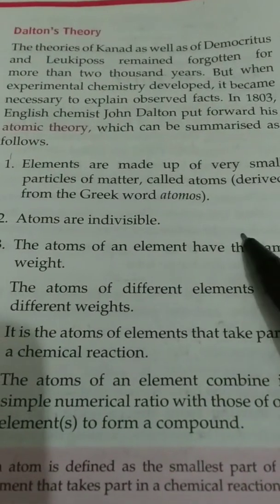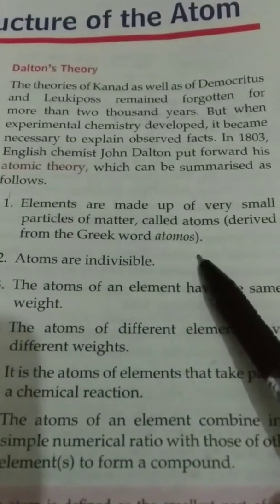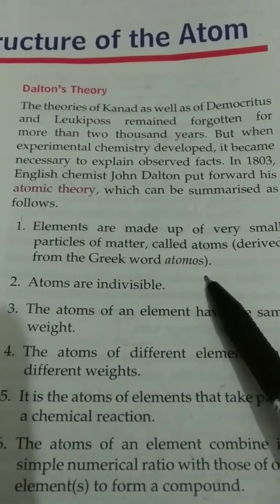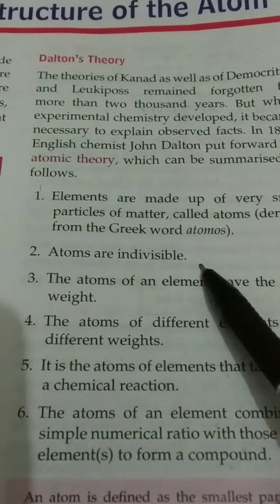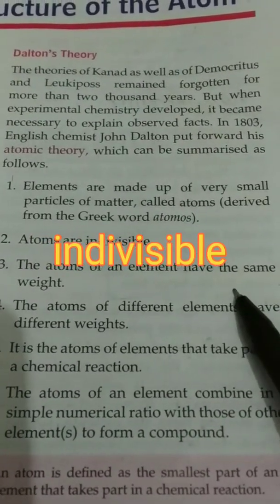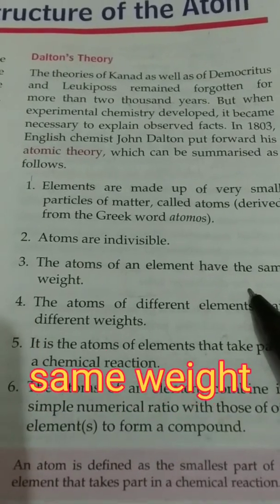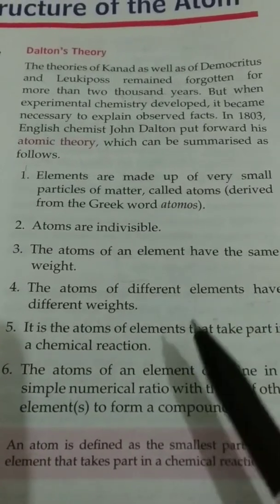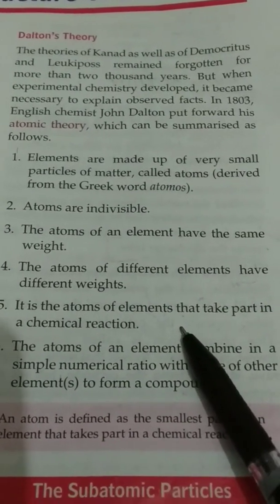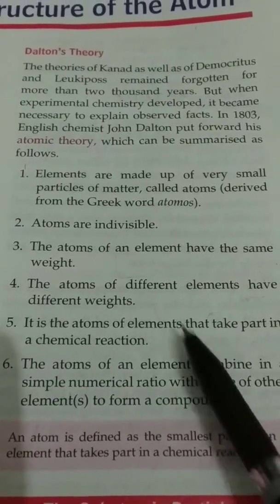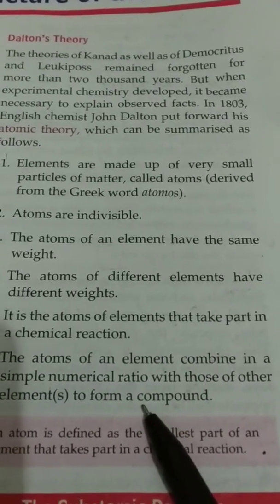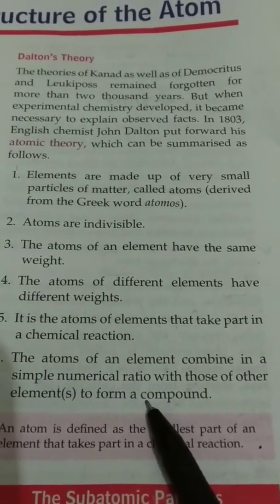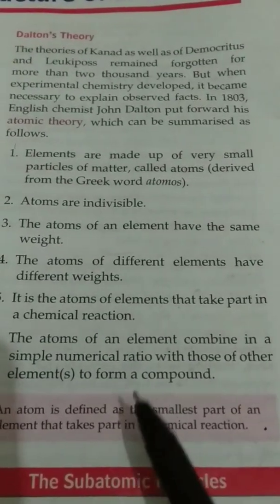In the theory, Dalton said that elements are made up of very small particles of matter called atoms. The word atom is derived from the Greek word. Secondly, atoms are indivisible. Third, the atoms of an element have the same weight. Fourth, atoms of different elements have different weights. Fifth, it is the atoms of an element that take part in a chemical reaction. Sixth, atoms of an element combine in a simple numerical ratio with those of other elements to form a compound.